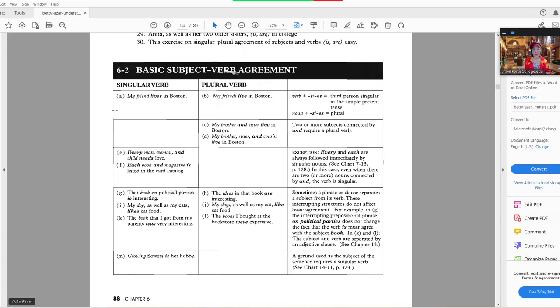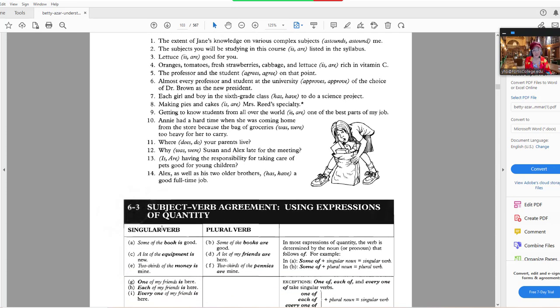So these are the basic rules of subject-verb agreement. Singular subject takes a singular verb, plural subject takes a plural verb. Indefinite pronouns take singular verbs, and here you have singular subjects with a prepositional phrase interrupting the subject and the verb, and it still takes a singular verb. Here you have a dependent clause, that I got from my parents, interrupting the subject and the verb, book and was. And so here the singular subject book takes the singular verb was. So that's basic subject-verb agreement.